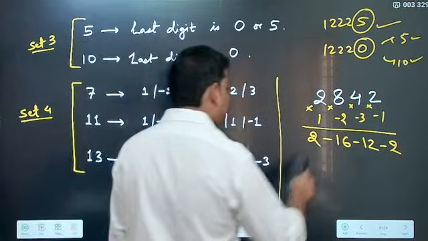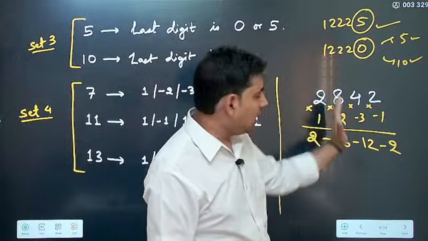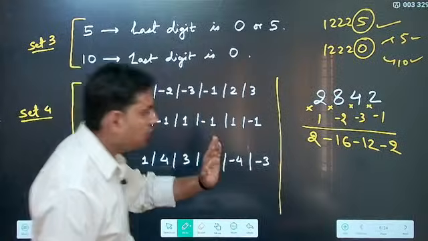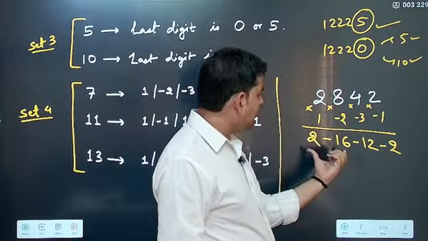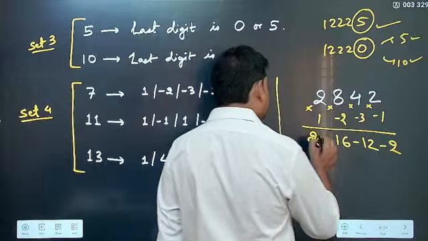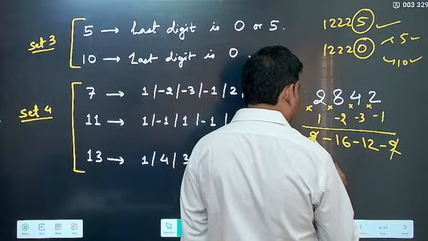Correct? Now if you see, what I have done, I have written the number, just below it I start writing my series. 1 minus 2 minus 3 minus 1 2 3. This is for 7. So I start writing, then I am multiplying them, and whatever plus minus I get, I will add them all. Now see, 2 and 2 cancel out, then 16 and 12, so what you get?